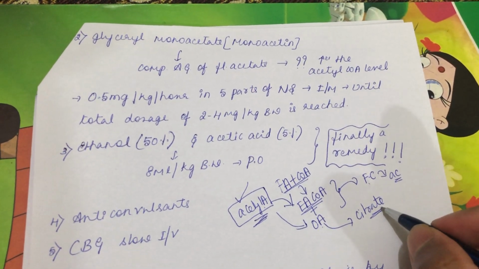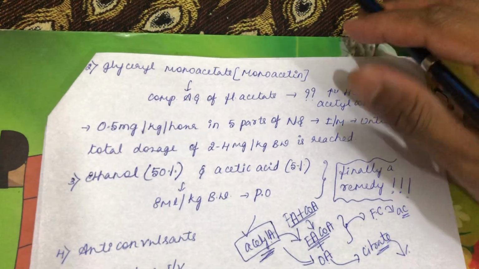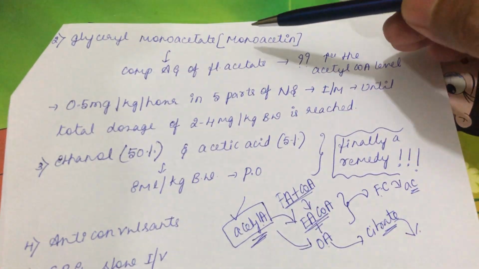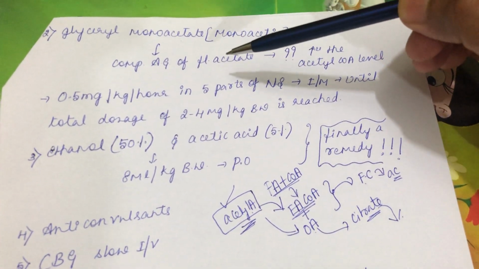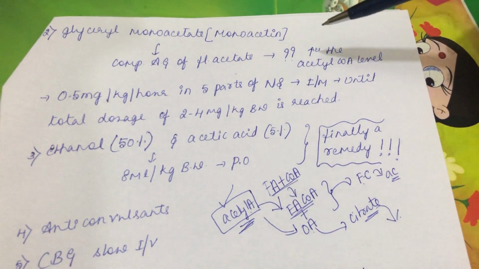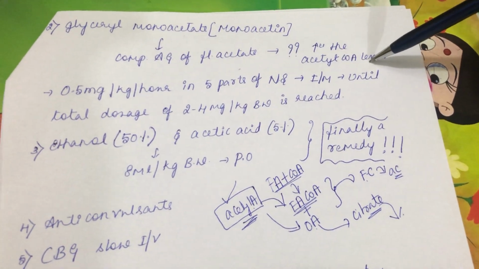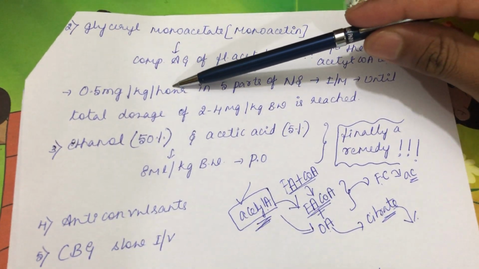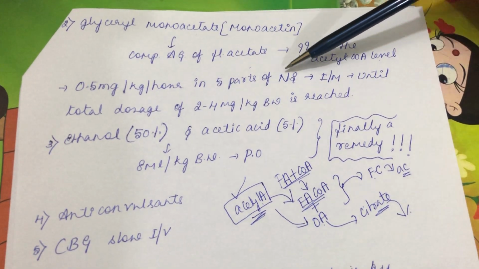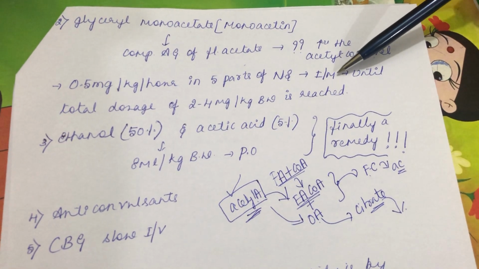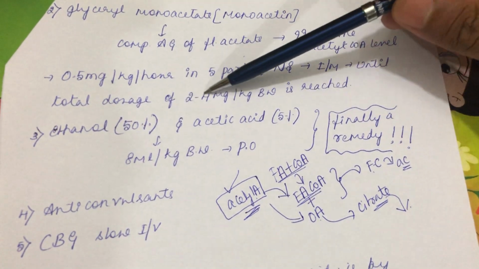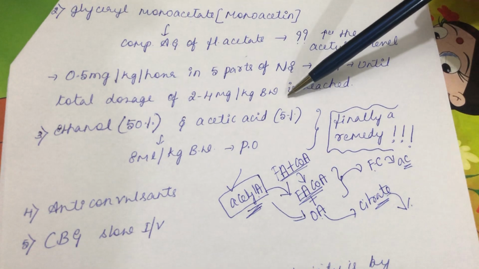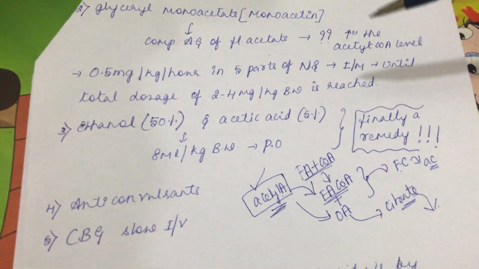So citrate will be formed and the Krebs cycle will continue. That is the rationale behind using glyceryl monoacetate. It is a competitive antagonist of fluoroacetate and increases the acetyl CoA level. The dosage is 0.5 milligram per kg body weight per hour in 5 parts of normal saline given through intramuscular route until the total dosage of 2 to 4 milligram per kg body weight is reached.